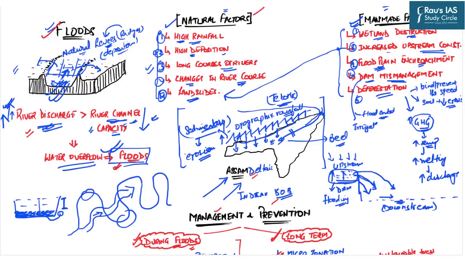In this very line, we discussed how the natural factors as well as the man-made factors operate in general as well as in the state of Assam in order to induce floods. The natural factors comprised high rainfall, high deposition, long courses of rivers, changes in river courses, and landslides. And the man-made factors were wetland destruction, increased upstream construction, floodplains encroachment, dam mismanagement as well as deforestation.